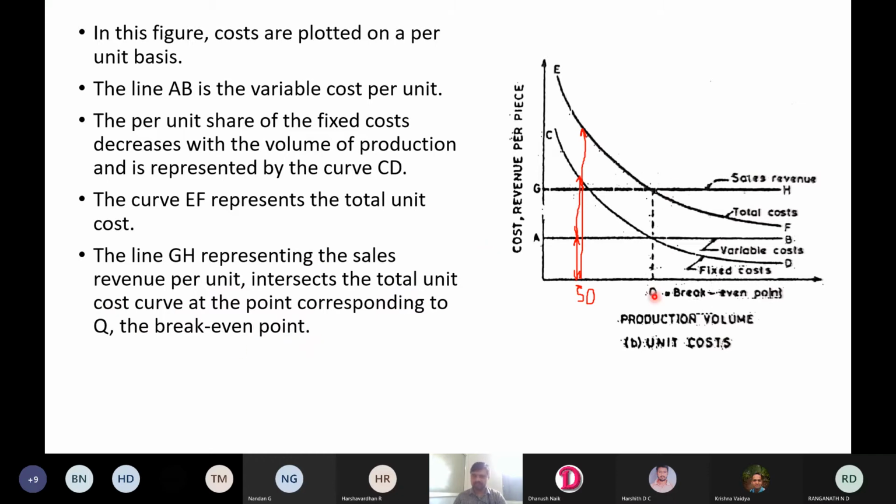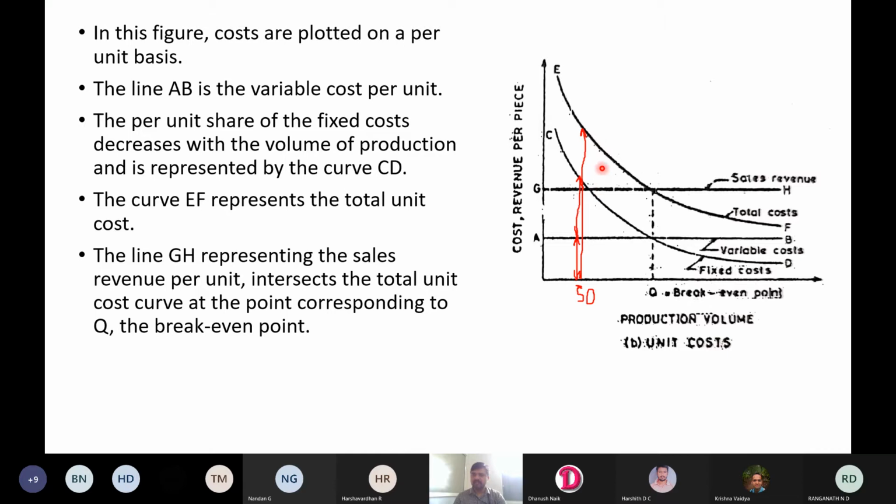You have to evaluate total cost and sales revenue. If you consider this point, sales revenue is less than the total cost. That means company is operating in loss. Here also, this much is the total cost and this much is the sales revenue.